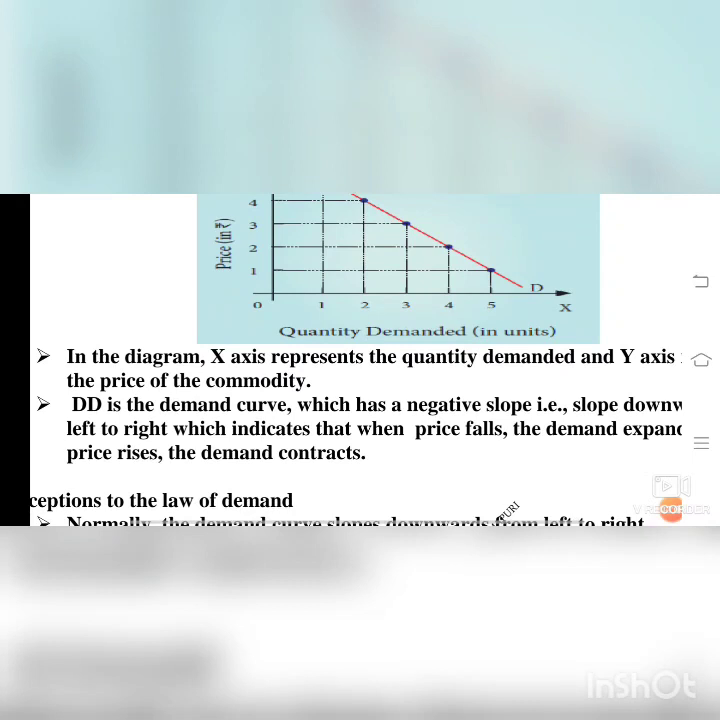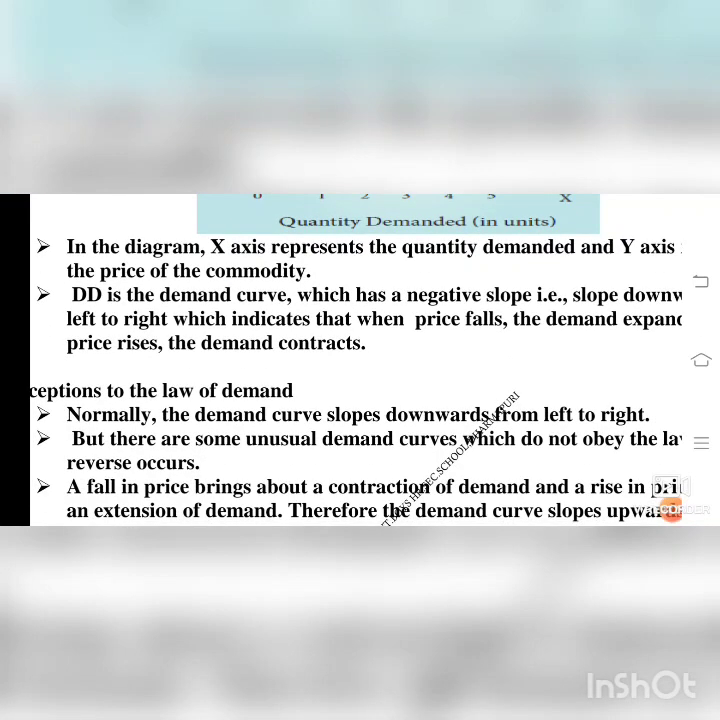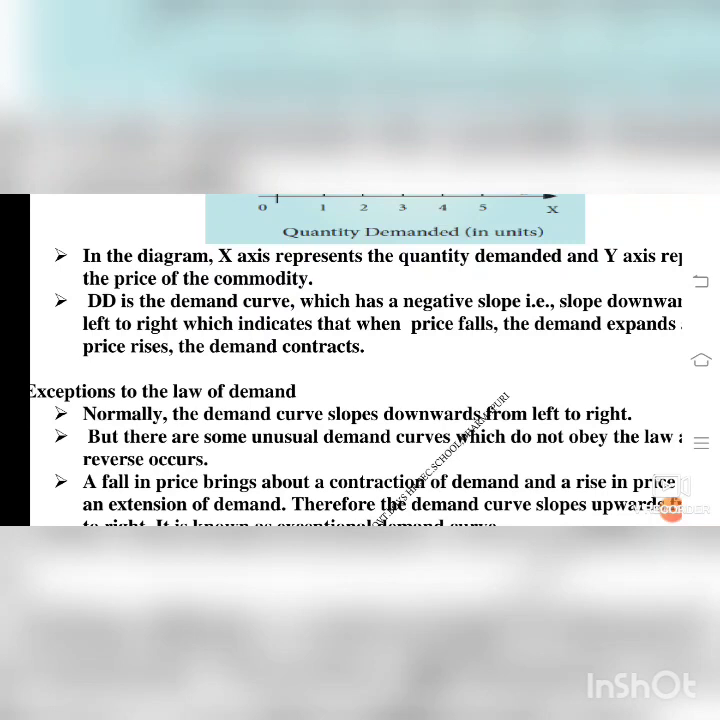Next, DD. DD is a demand curve. You see that red line is a demand curve which has a negative slope. That is, it's falling from the left side to the right side, which indicates that when price falls, the demand expands. When price rises, the demand contracts. Contracts means demand will come decreasing. Expands means increasing.